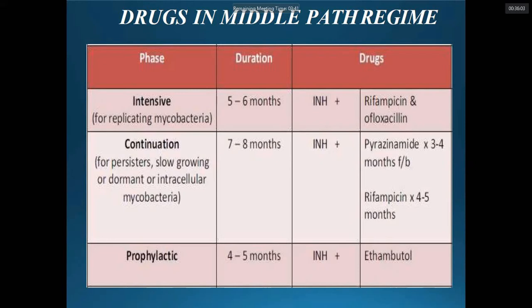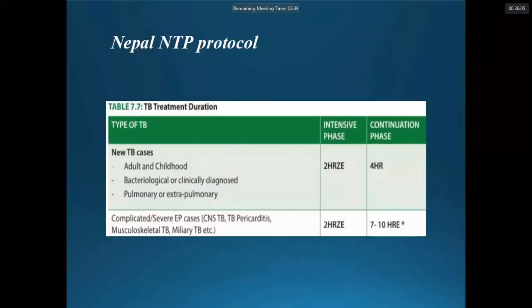But in Nepal, the National Tuberculosis Program has developed a protocol, and this is the recent one. Complicated pulmonary or severe extrapulmonary cases like CNS tuberculosis, tubercular pericarditis, musculoskeletal TB, miliary TB, they have categorized all these cases in a single place, and they have given the intensive phase of 2 HRZE, meaning 2 months of isoniazid, rifampicin, pyrazinamide, and ethambutol.